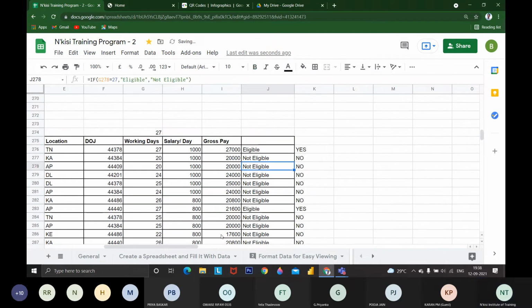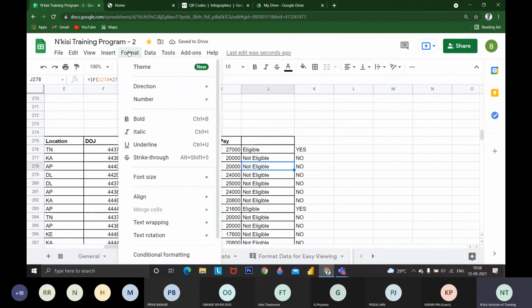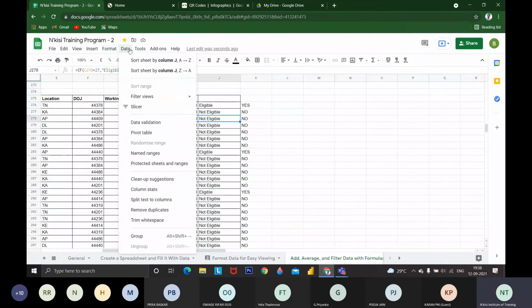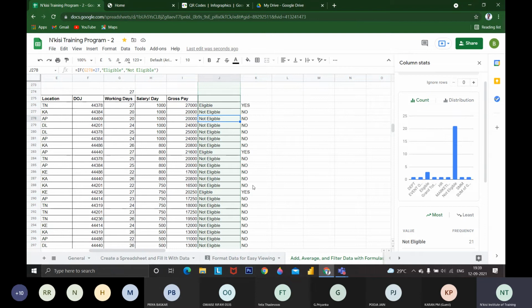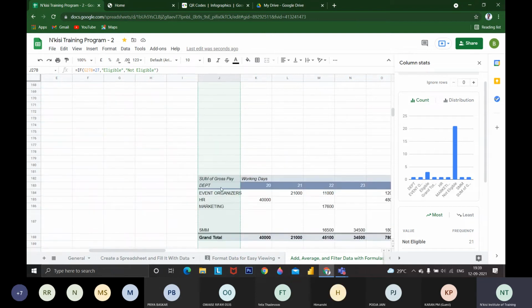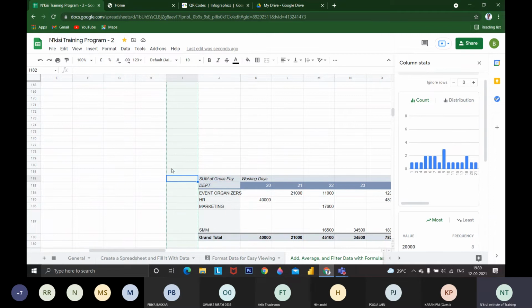Now I'm going to show another new feature. We are going to see 100%. The data column suggestions, it will go to the statistics of this column. So in this column, I have various things like this pivot table.